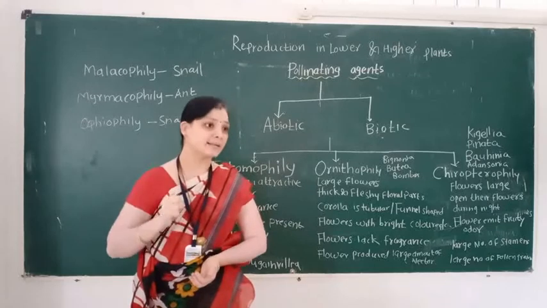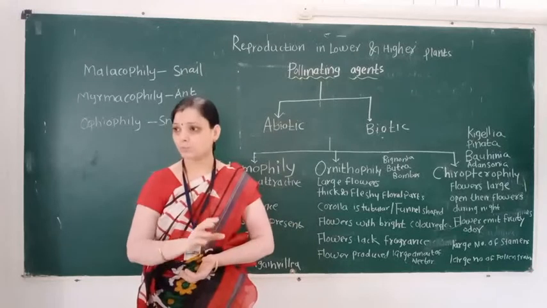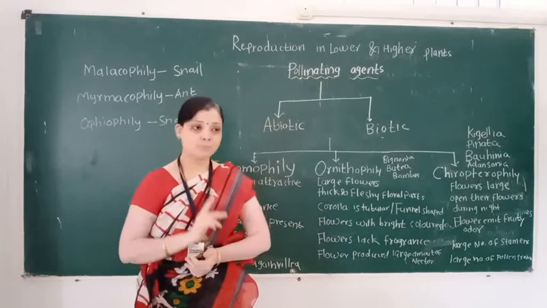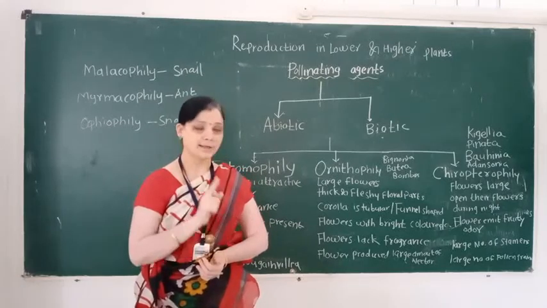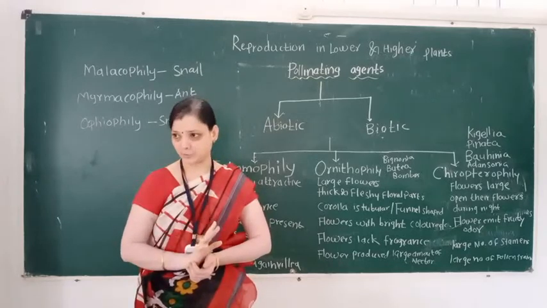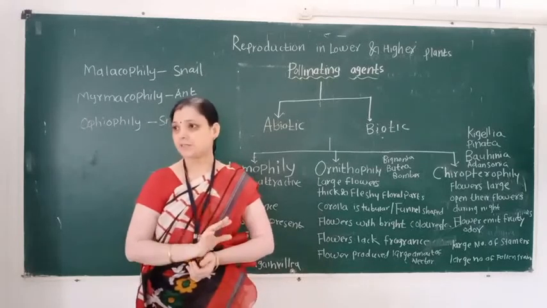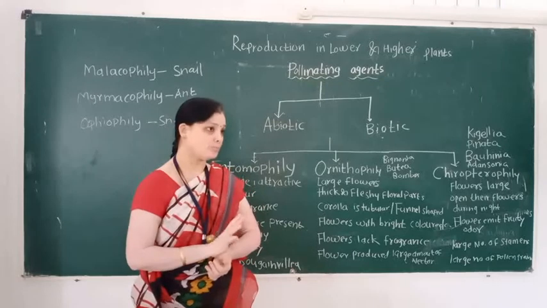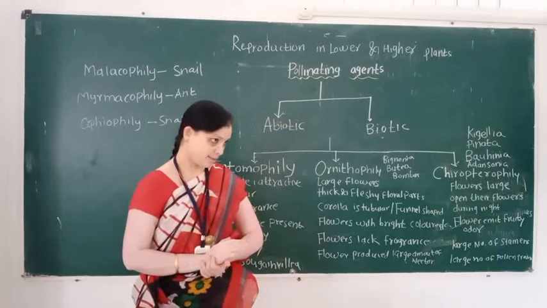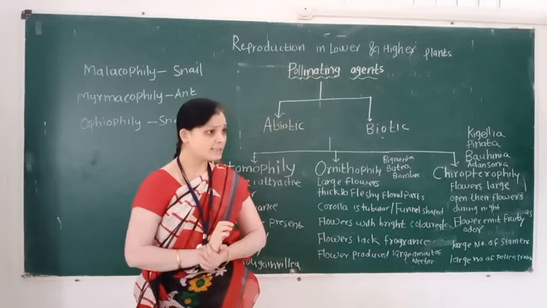For sucking this nectar, various kinds of insects visit the flower. Third character, flowers have a good smell, that is fragrance, so insects are attracted to the flower.